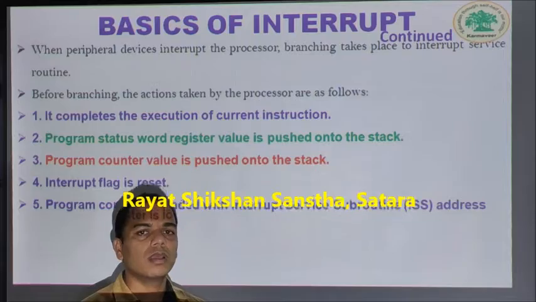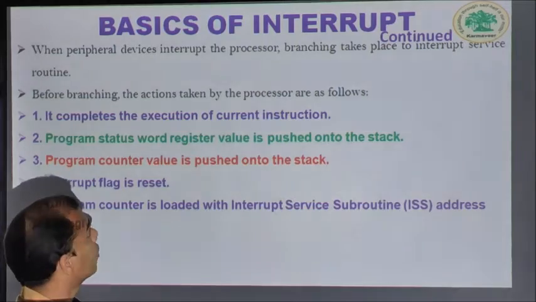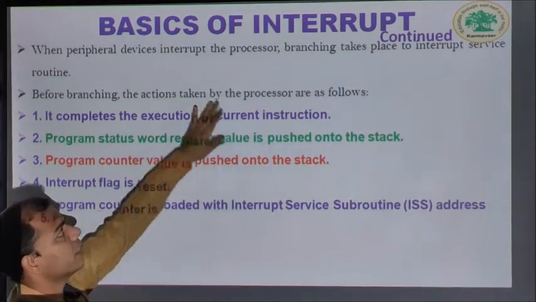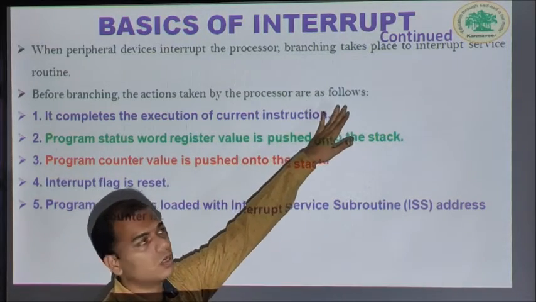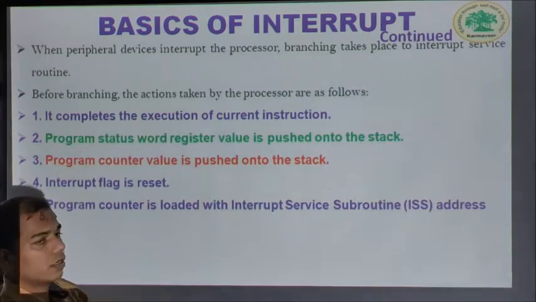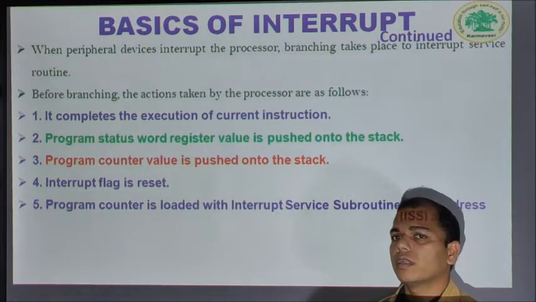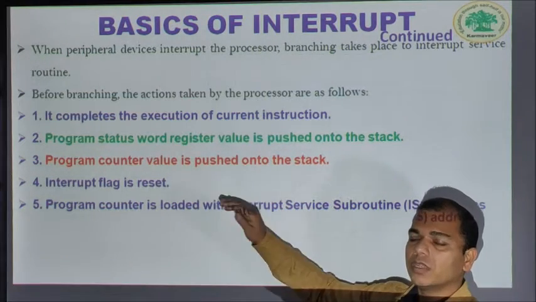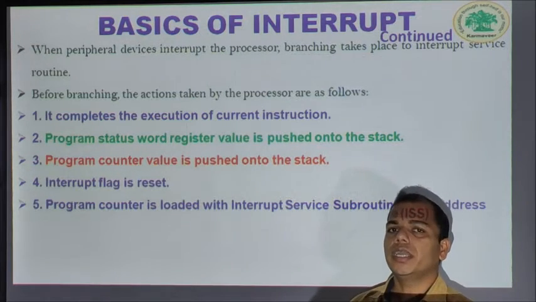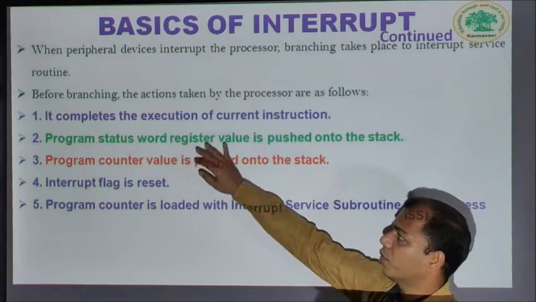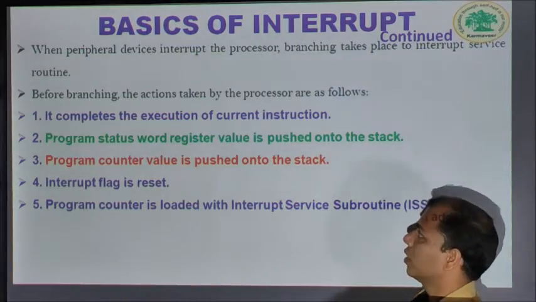Now, what is the basic of interrupt? When peripheral devices interrupt the processor, branching takes place to the interrupt service routine. But before branching to the interrupt service routine, there are 5 steps the processor, or the controller, does. The first step is that it completes the execution of the current instruction.